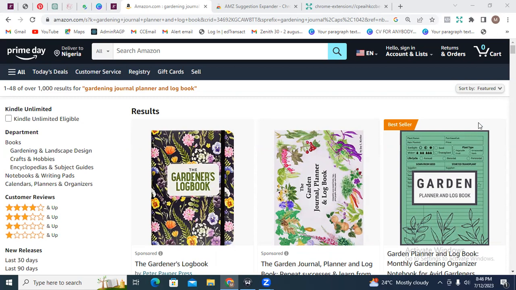Usually, if a book has a size of over 1,000, it means that there is a lot of saturation already. So when you're looking from 2,000 upwards, it means that there is saturation in that niche, and if you create books around that niche, you really may not be able to get visibility on your products, right? But anything from 1,000 and below is a good indicator that the book is profitable.